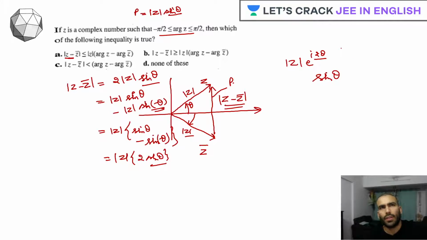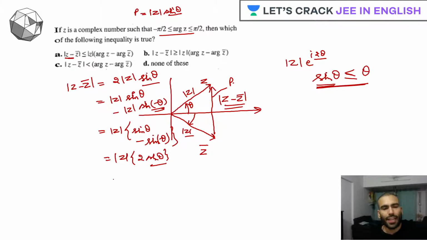Guys, sine theta is always less than or equal to theta.